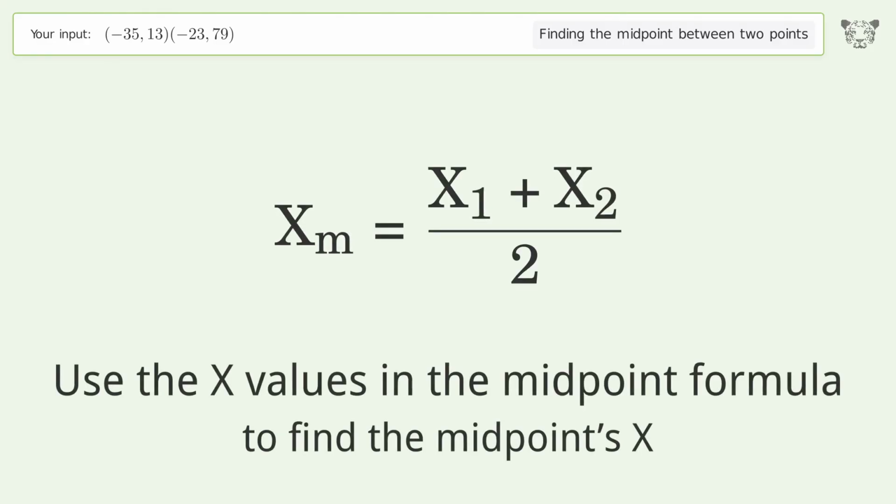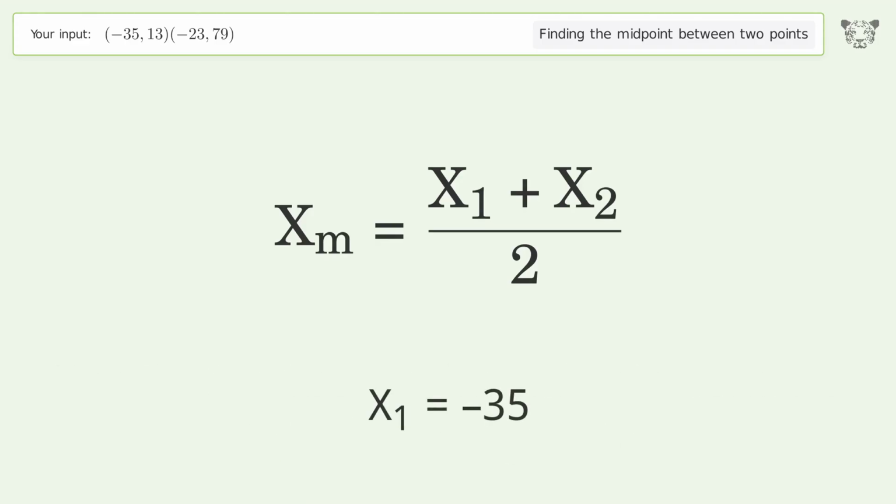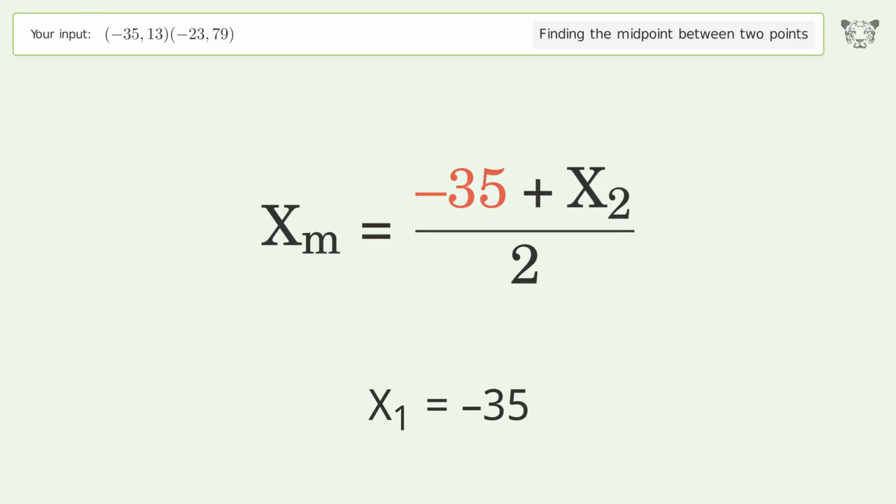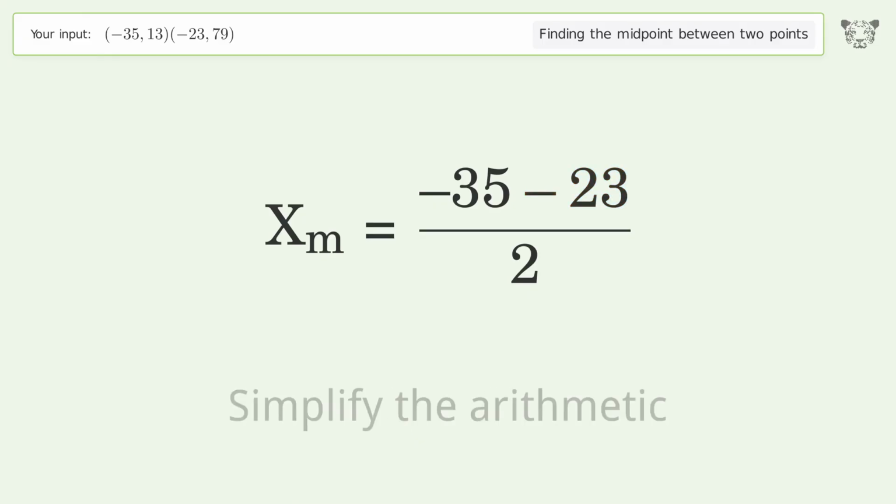Use the x values in the midpoint formula to find the midpoint's x. x1 equals negative 35. x2 equals negative 23. Simplify the arithmetic.